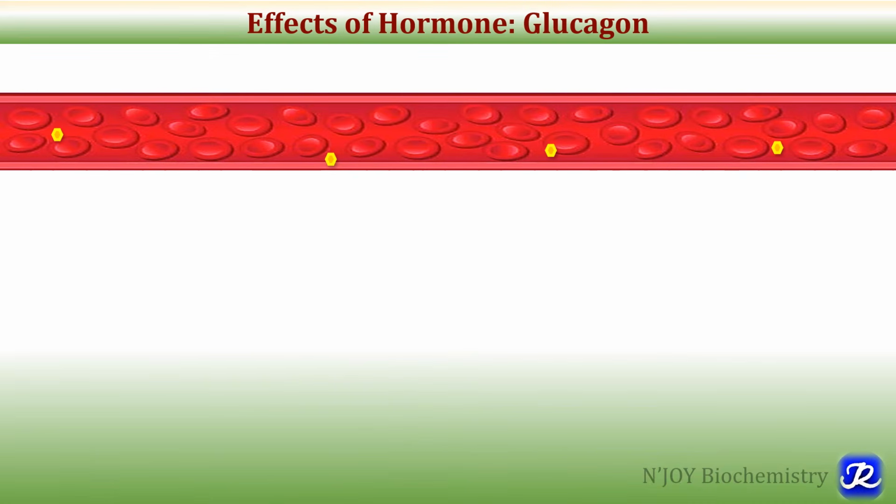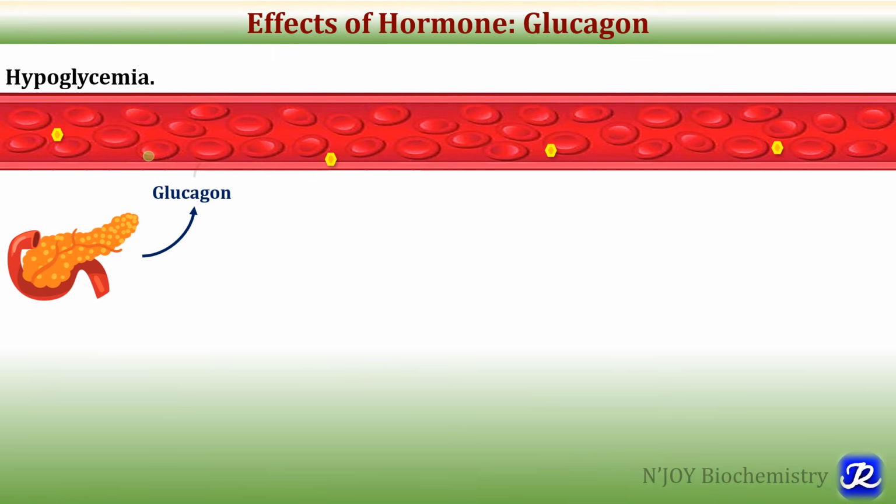After 2.5 hours of a meal, due to the action of insulin, blood glucose level reaches its fasting level, that is 70 to 100 milligram per deciliter. It can reach further low, less than 70, but that is prevented by the hyperglycemic hormone, mainly glucagon. Whenever there is hypoglycemia, when the blood glucose level goes below 70 milligram per deciliter, glucagon is released from alpha cells of the islets of Langerhans.